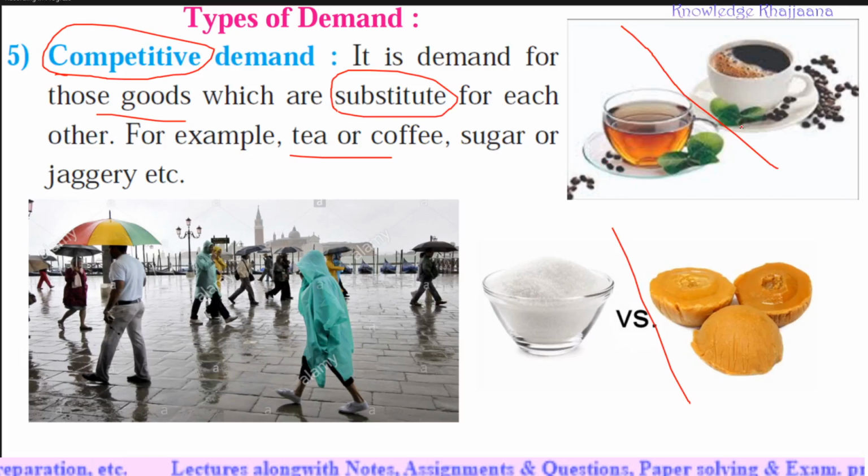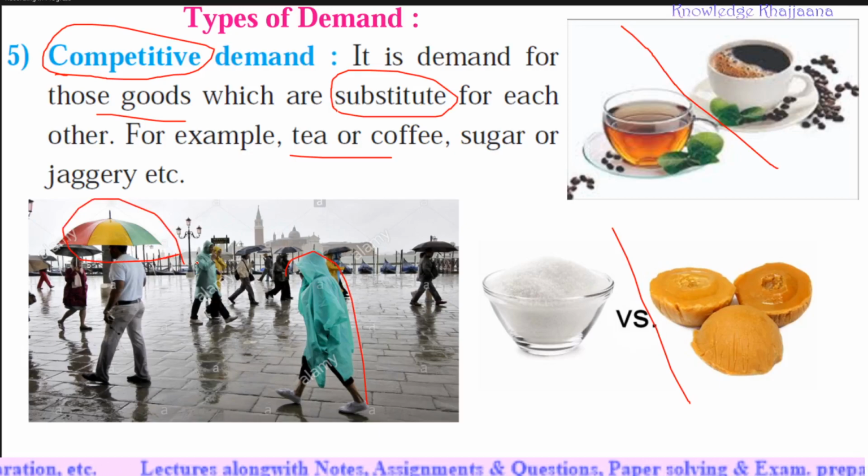Only one commodity should be consumed at a single time. That's why those are called substitutes. Either tea can be taken at a time or coffee can be taken at a time. Either sugar would be used or jaggery would be used. So those are substitutes to each other, competing with each other. Another example: while it is raining, either a raincoat would be used or an umbrella would be used. So these can be the examples of competitive demand.